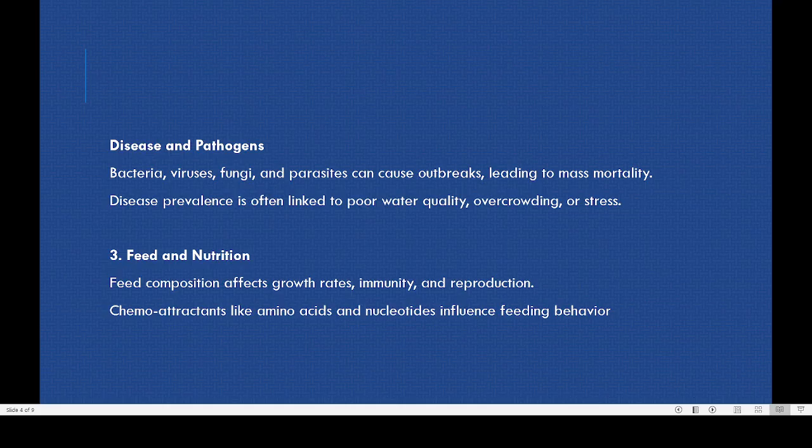Then the composition of the feed and nutrition. For example, nowadays fish feed production is an important business. Because if you give the fish very poor quality feed, most of the time the fishes will have different sorts of diseases and they may not grow properly. So nowadays fish feed itself is a multi-billion dollar business. Only if we give fish the proper type of feed will they grow faster, healthier, and also reach very good size. So that is the importance of fish feed.